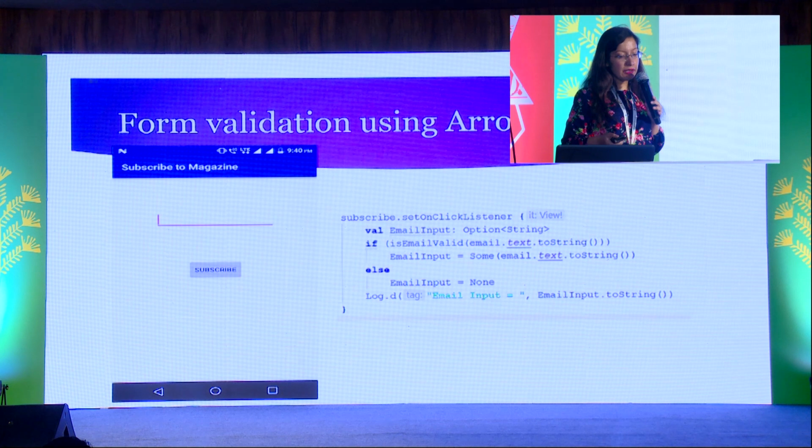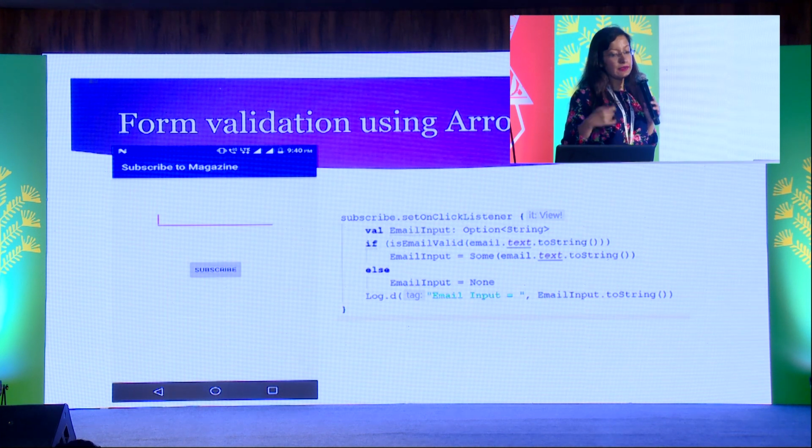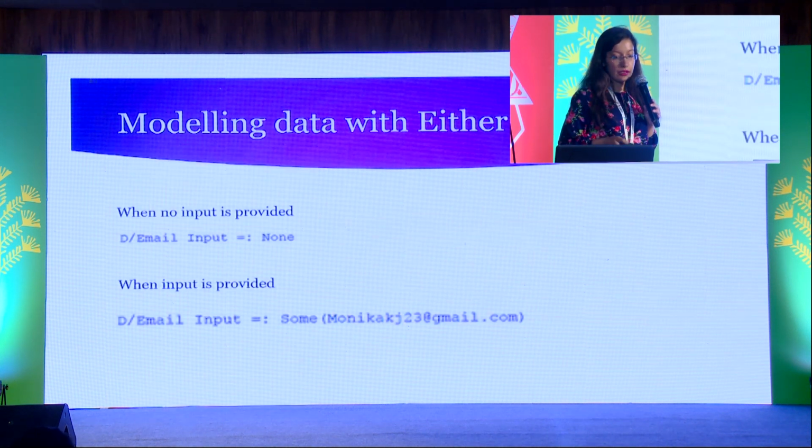Then this is a simple app where you enter your email and hit the subscribe button. So here I've used the Option type. So if the email entered is a valid input, I store it in the variable. If it is not a valid input, I simply store None. So in this case, further processing like adding the email to the mailing list won't be done. So you can see when no input is provided, the email input stores None. When input is provided, it is stored as Some and the value.